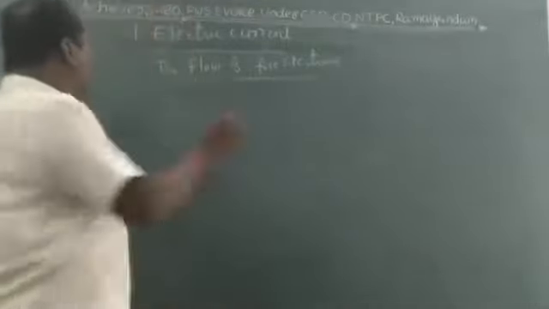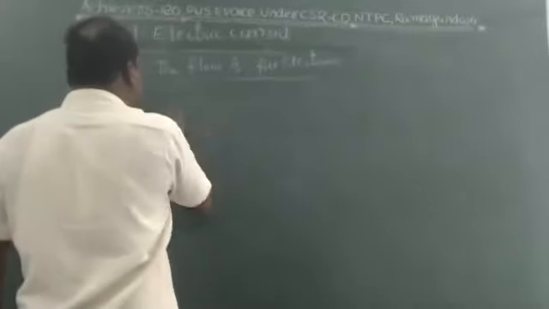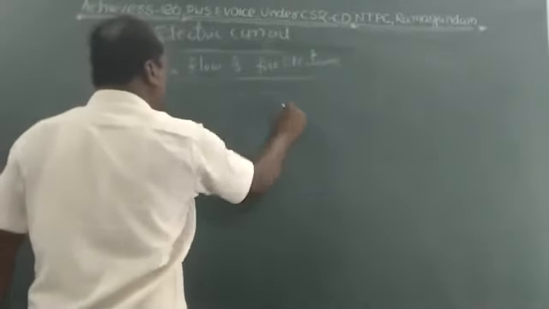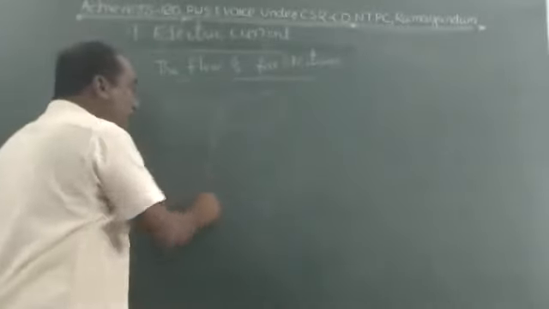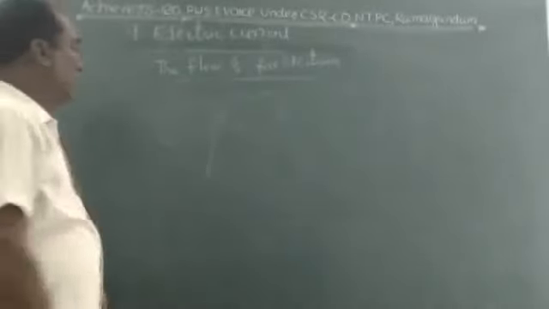Lightning occurs when two clouds collide with each other. When the two clouds collide, then the charge comes out, the lightning comes out.